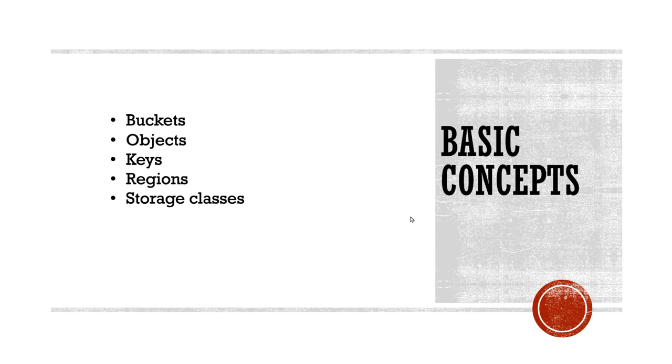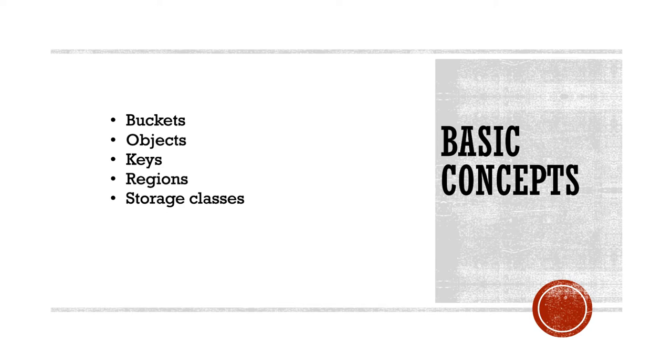Let us talk about some very basic concepts in S3. First of all, S3 is an object oriented store. Whatever gets stored in S3 is actually stored as an object. So the fundamental building block of S3 we can say is objects. Now there are buckets. Buckets are containers in which we are keeping the objects. So in S3 we would create a bucket, and inside the bucket we can create folders, we can put data, but bucket is essentially the container inside which anything that you put in S3 would reside.